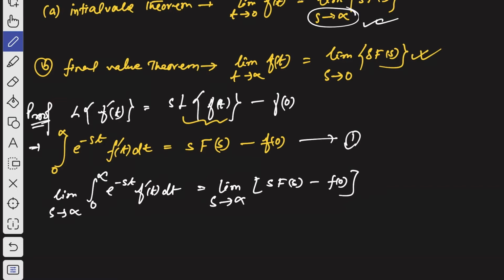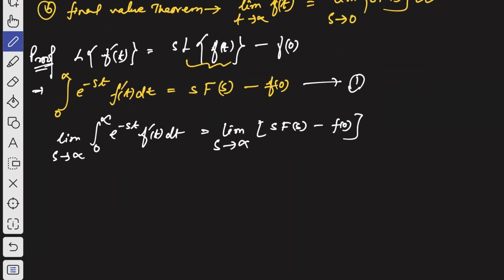Now here you see, in this case, let me tell you one thing. As you can see, s is the only variable in the function on the left hand side. That's why we can write this way: limit of integration 0 to infinity, limit s tends to infinity, e to the power minus st, and into f dash of t dt.